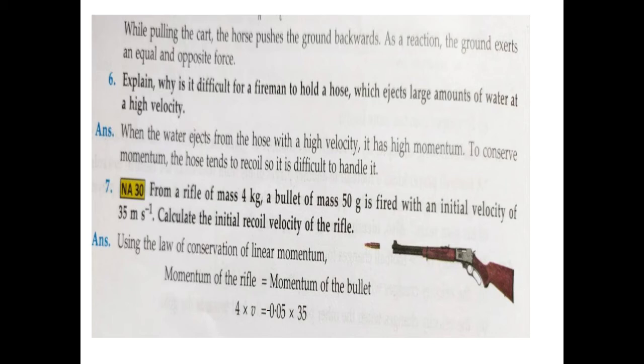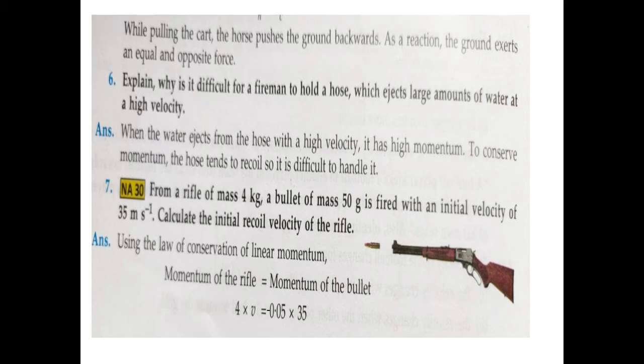In the same way, while pulling the cart, the horse pushes the ground backwards. As a reaction, the ground exerts an equal and opposite force in the forward direction. In this way the horse moves in the forward direction and along with the horse, the cart moves.